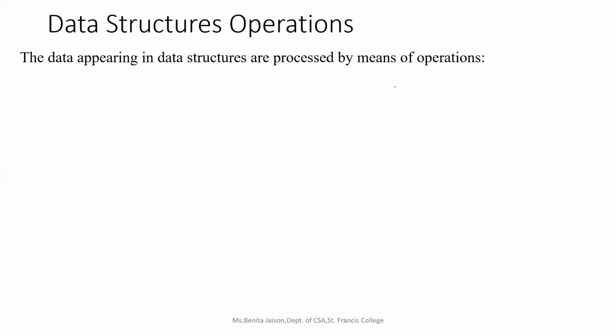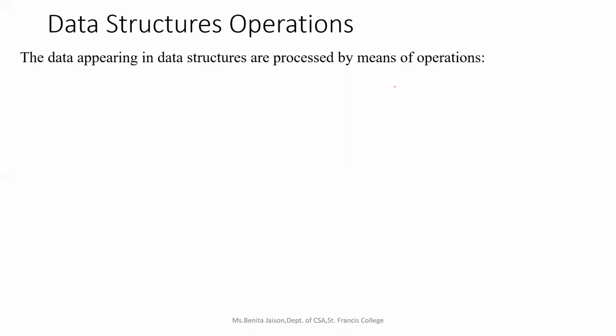So now we are moving on to the data structure operations. As we told, we are storing the data. After that, we are doing some operations. Data structures are used for what? It's a format for storing the data, retrieving, and then processing the data. So till now we were talking of only storing of data in a linear fashion and a non-linear fashion. Storing of data is over. Now we have to know what are the operations possible on these stored data in the data structures.